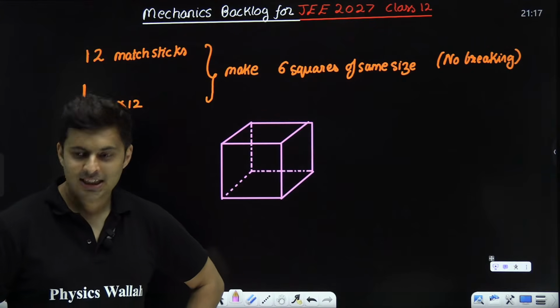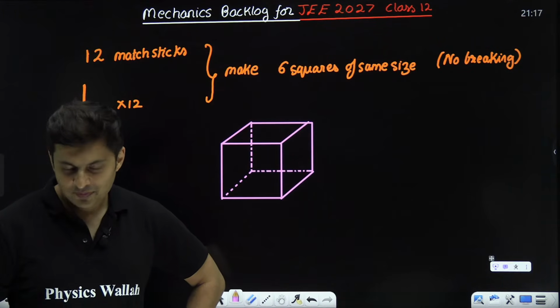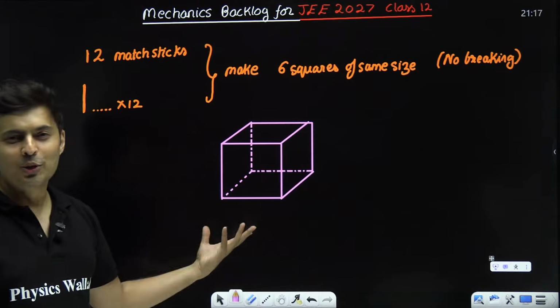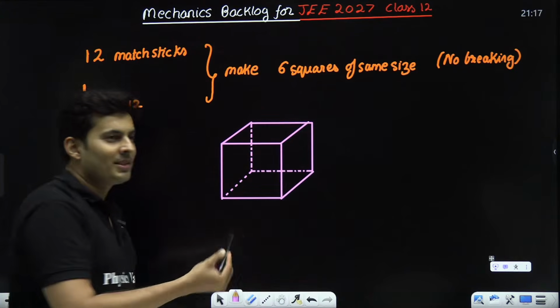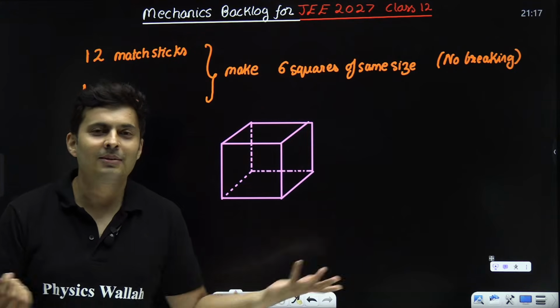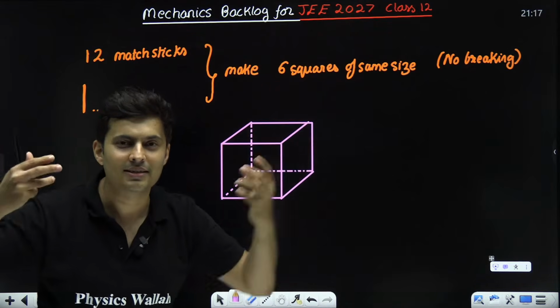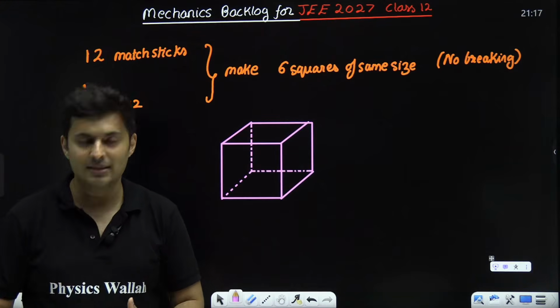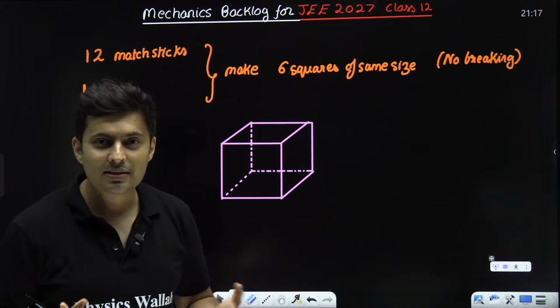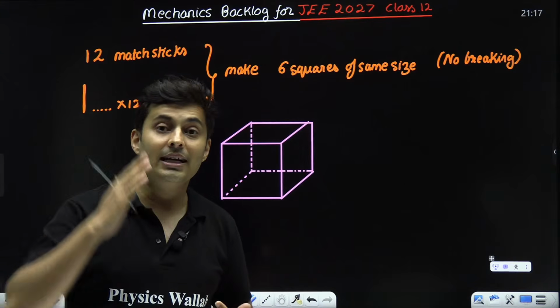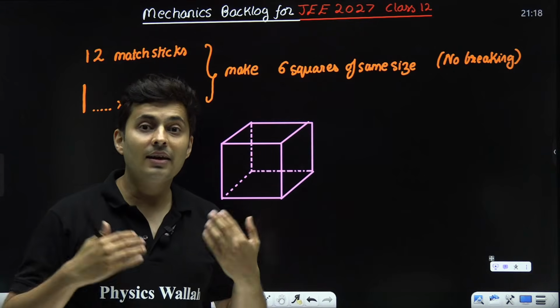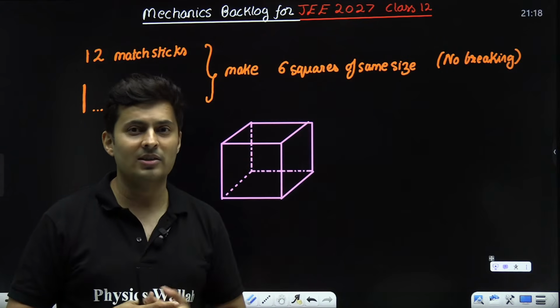Got it? How many of you understood this? Great, amazing, isn't it? You just had to take a cube. Who asked you to make it in 2 dimensions? I never constrained you that it has to be in 2 dimensions. That is out of the box thinking. When you solve more puzzles, that's what happens. That is called lateral thinking, creative thinking, out of the box thinking.